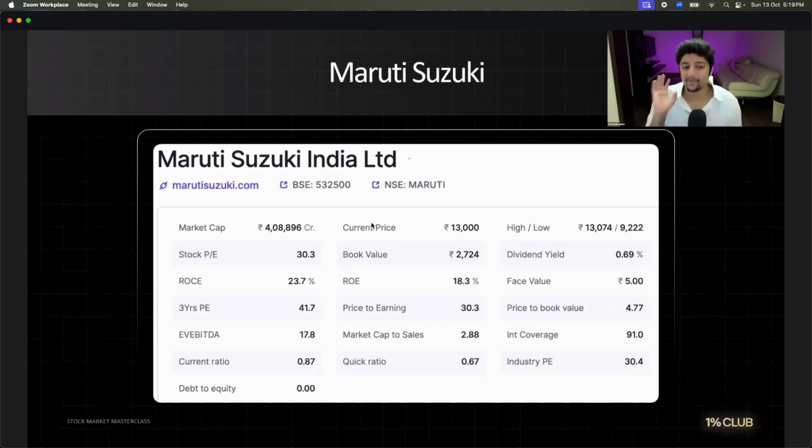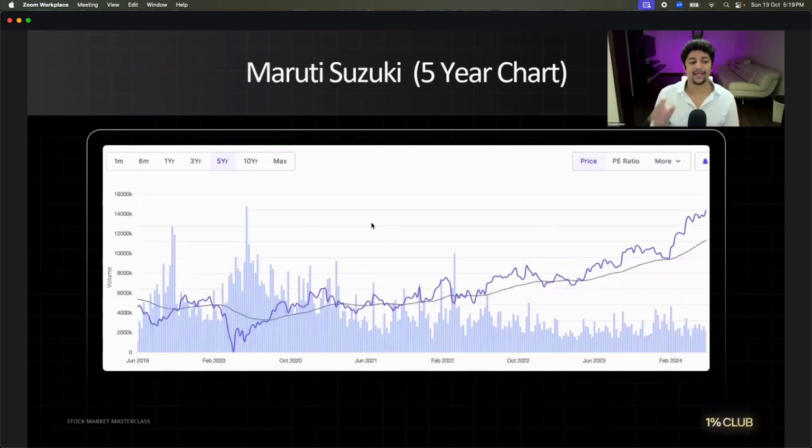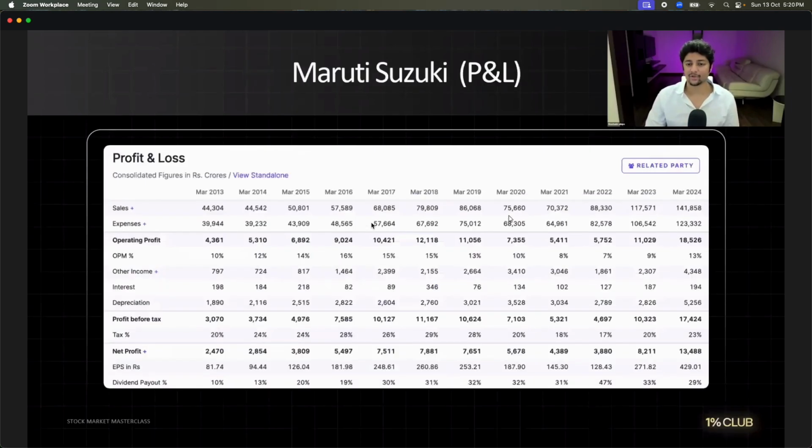That is great. But wait, we have to find what the share price looks like. So let's go to the share price. This is the 5-year share price. In the last 5 years, is the stock price growing or going down? Going up? Okay. If the stock price is going up, that means the last 5 years revenue has to be going up. Yes or no? Let's look at the last 5 years revenue.